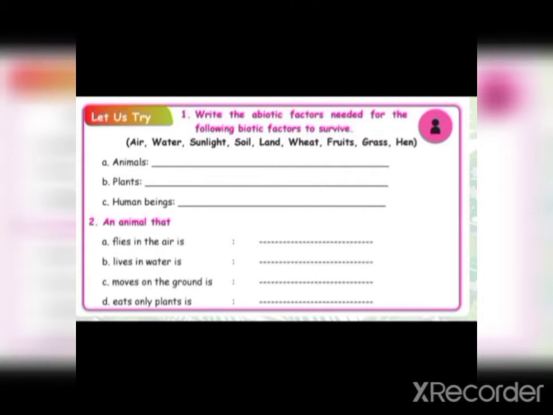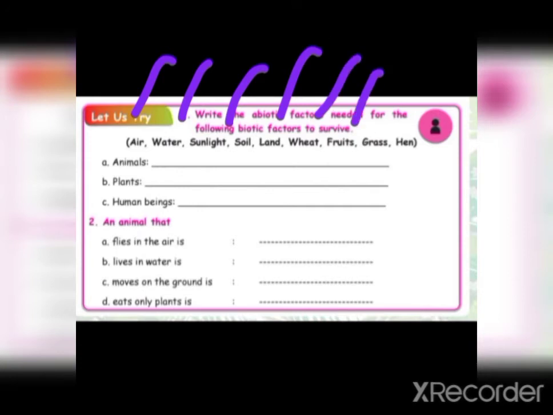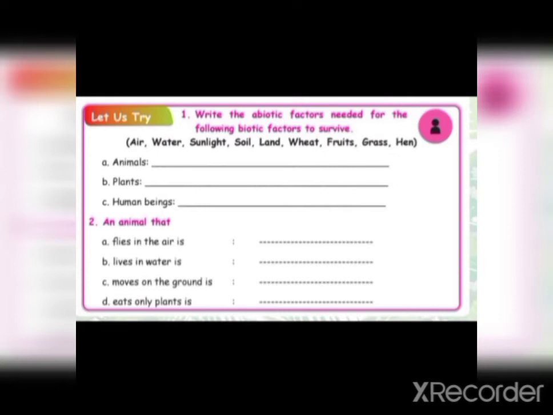For the plants, air, water, sunlight, soil, land, that's all. And for human beings, air, water, sunlight, land, wheat, fruits and hen. You have to fill these blanks from these options.